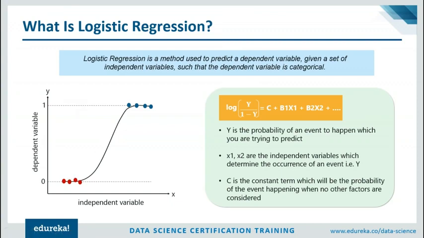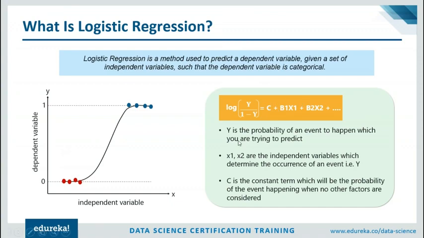So guys, when such a situation occurs, we set a threshold value. Let's say that my threshold value is 0.5. This means that any value in the range of 0.5 to 1 is classified as 1, and any value below 0.5 is considered as 0. This way you can easily get a binary resultant variable, which is exactly what we need when it comes to logistic regression.